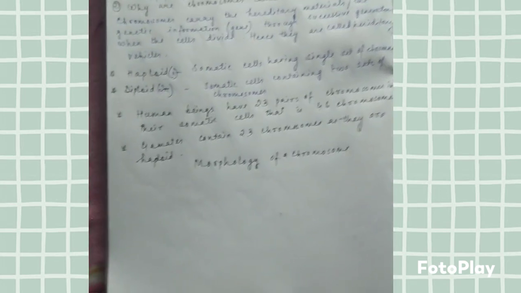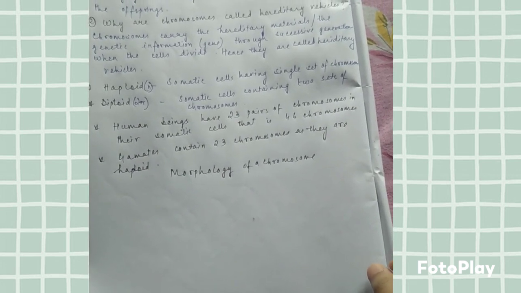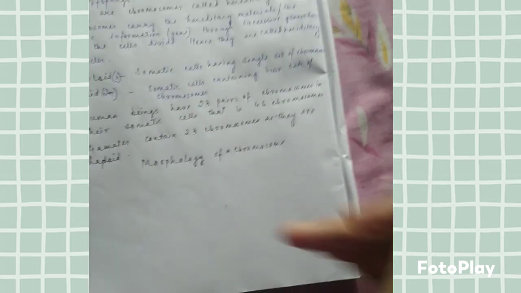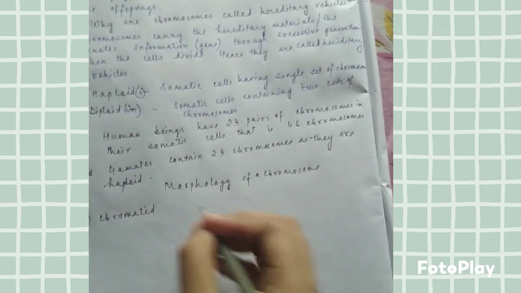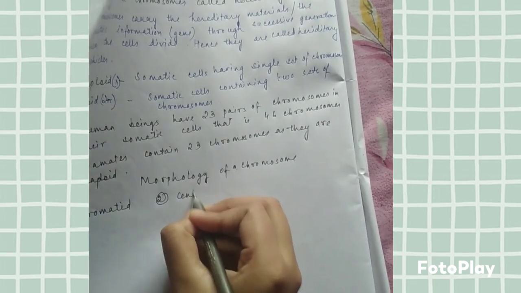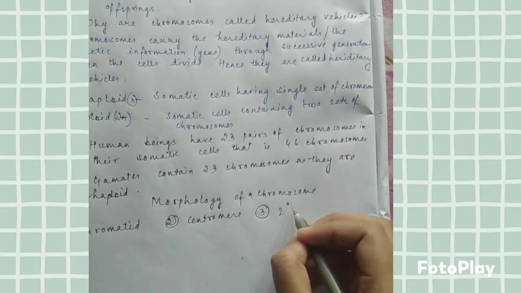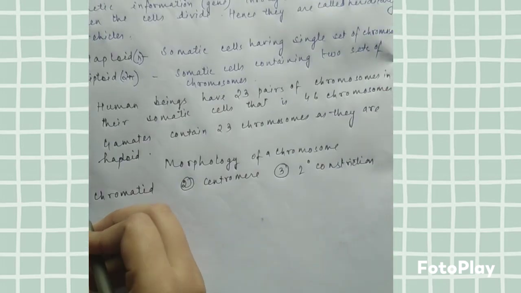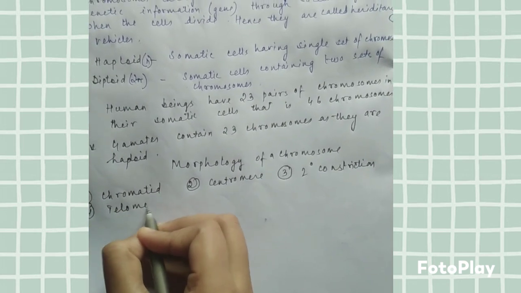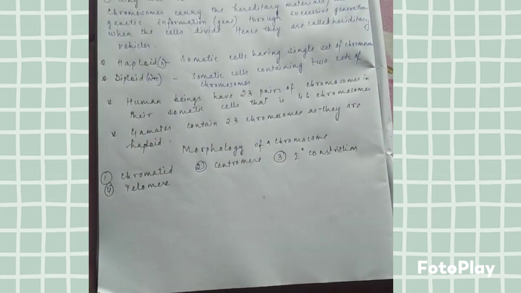Basically, a chromosome consists of 4 structures, namely chromatid, centromere, secondary constriction and telomere. These are the structures present in a chromosome. Now one by one we are going to discuss.